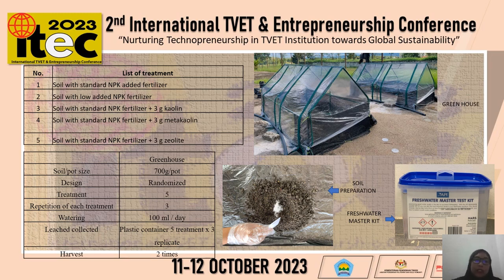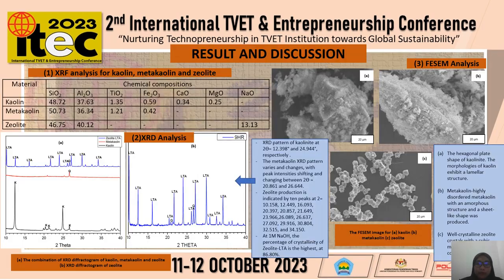So this experiment is randomized, designed in the greenhouse, and we have 5 treatments, and each treatment has 3 repetitions, with watering of about 100 ml per day. So we control the water for all the treatments, and we took two harvests. Okay, next, about the result and discussion.